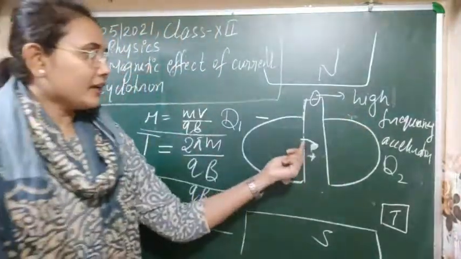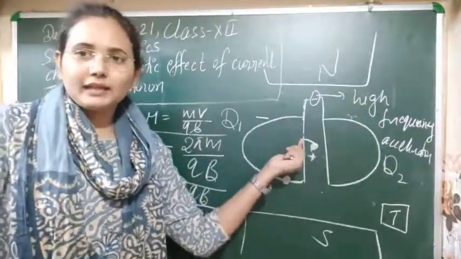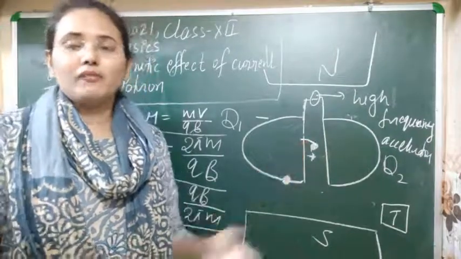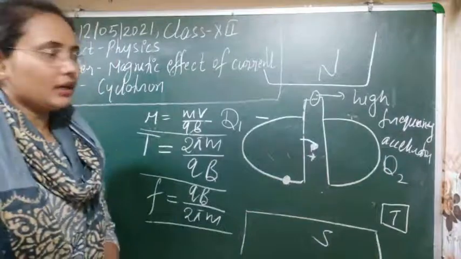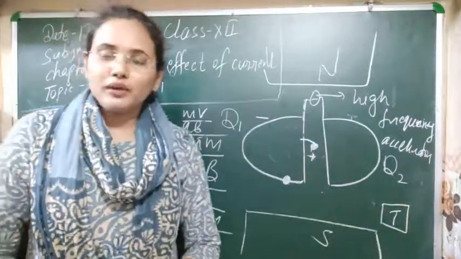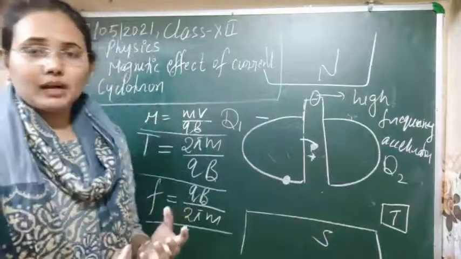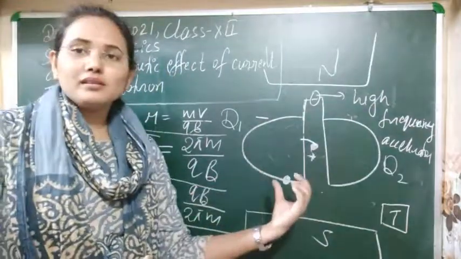Whenever it enters the magnetic field at a perpendicular angle, you don't have to do any work to move it, because it is just moving on a circular path.